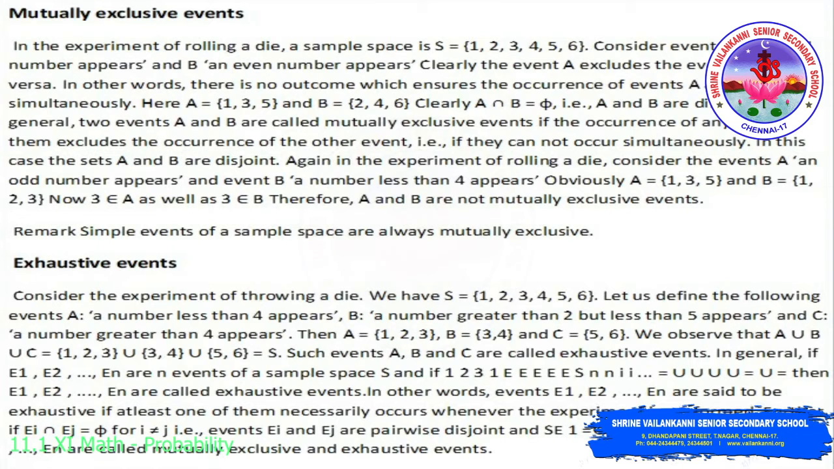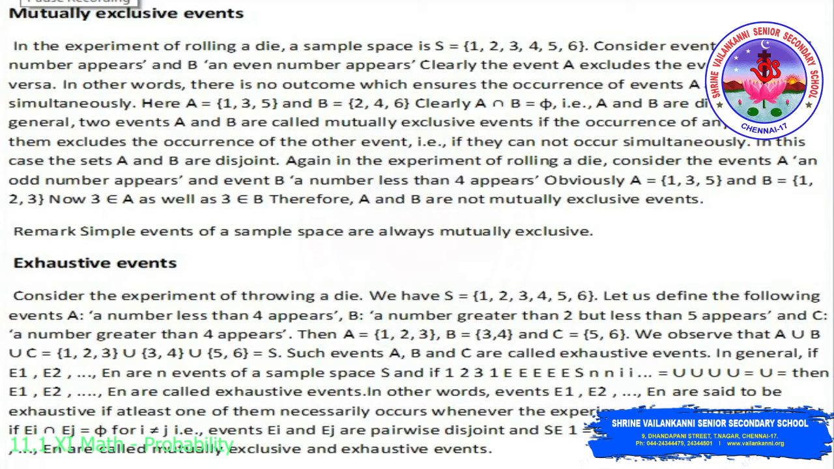Two events A and B are called mutually exclusive events if the occurrence of any one of them excludes the occurrence of the other event. That is, if they cannot occur simultaneously, in this case the sets A and B are disjoint. Again, in the experiment of rolling a die, consider the events A, an odd number appears, and B, a number less than 4. So A is {1, 3, 5} and B is {1, 2, 3}. Here 3 belongs to A as well as to B. Therefore, A and B are not mutually exclusive events. Simple events of a sample space are always mutually exclusive.